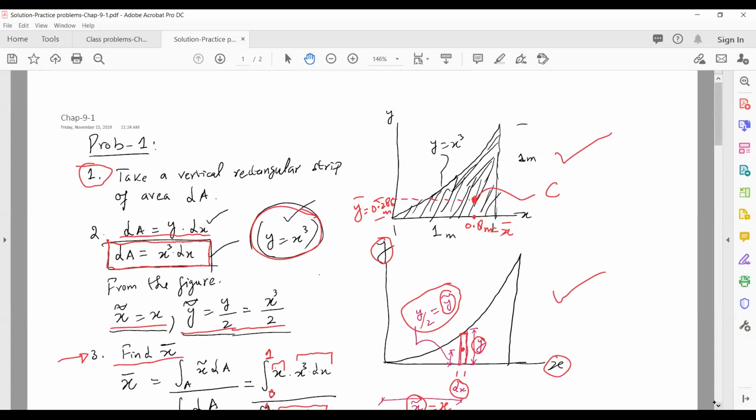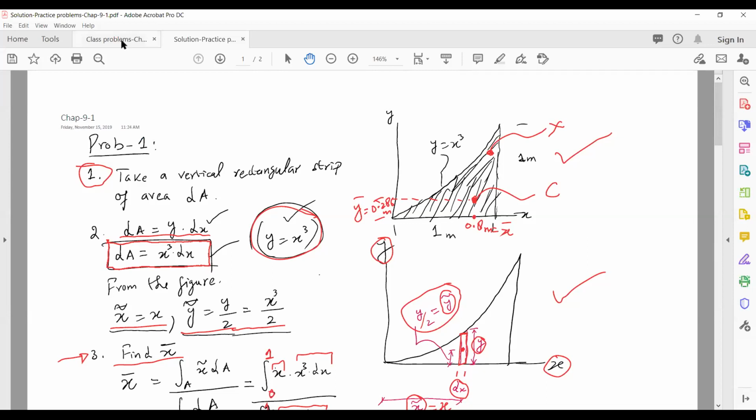By looking at the picture, you can say this looks like the centroid. But if you get a centroid somewhere here, that's not correct, because visually we can say that is not the centroid. Centroid has to be in the center, because this is the geometric center of the area, or of the body, or maybe of the volume, right?